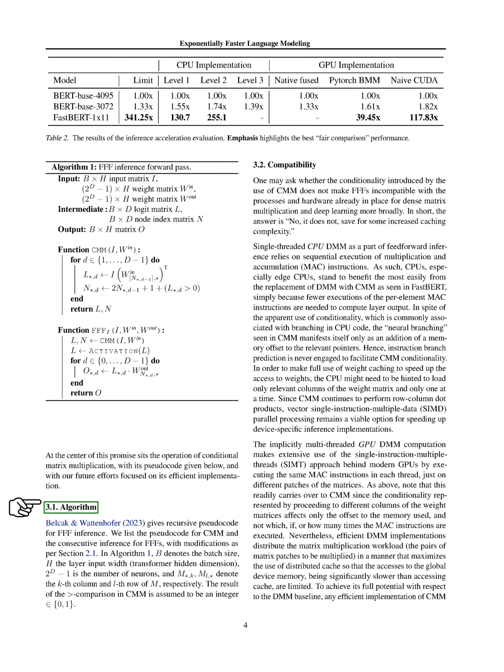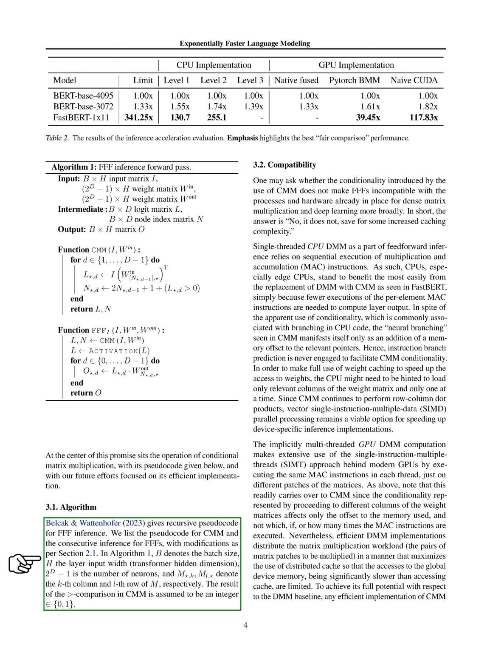Section 3.1 Algorithm. In this section, we'll discuss an algorithm for FFF inference, its compatibility with existing processes and hardware, and its performance. The algorithm we're discussing is a recursive one, and we've provided pseudocode for it. It's based on the CMM and the consecutive inference for FFFs, with some modifications. Here, B stands for the batch size, H is the width of the layer input, and 2^(D-1) is the total number of neurons.